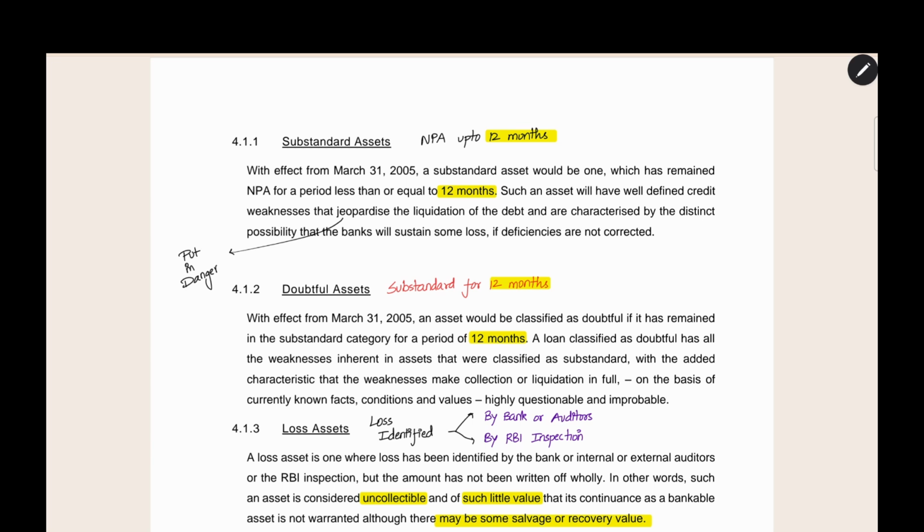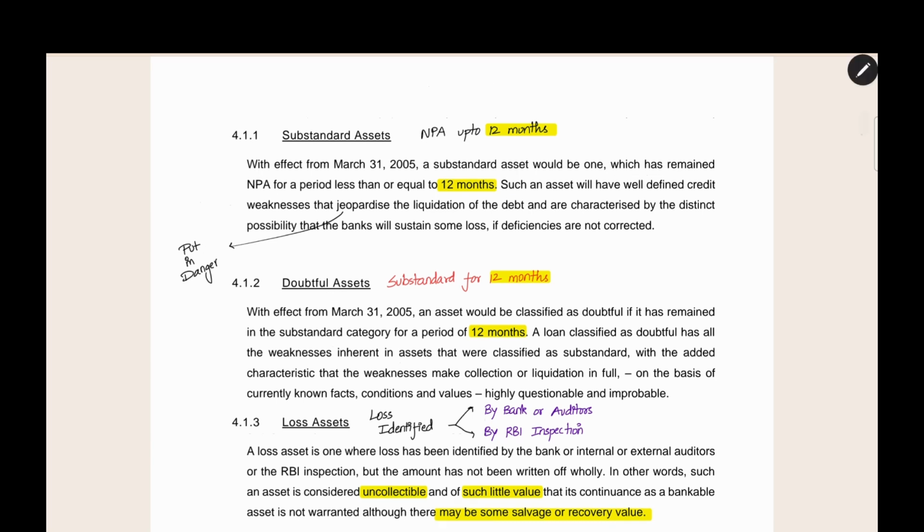Here in the guidance note, they have given the definitions for substandard assets, doubtful assets, everything. A substandard asset would be one which has remained NPA for a period less than or equal to 12 months. The account has been an NPA for up to 12 months. When will it become NPA? When you are not repaying for up to 90 days, then it will become an NPA. Then if it remains an NPA for up to 12 months, it will be a substandard asset. For more than 12 months, if it is NPA, then it will be called a doubtful asset.